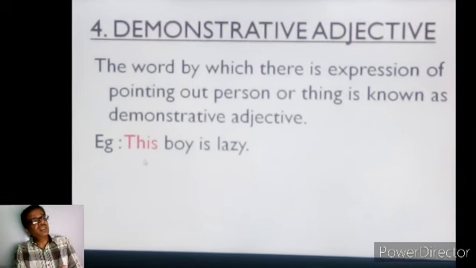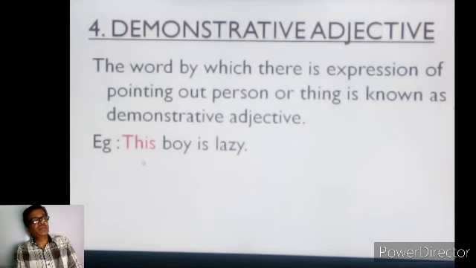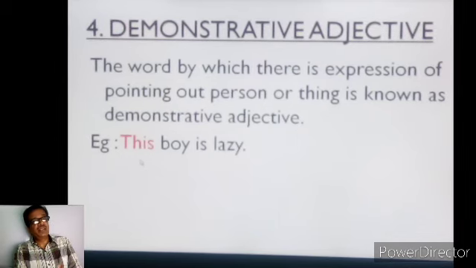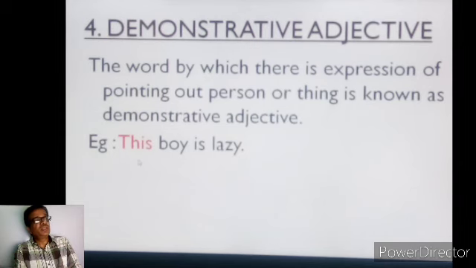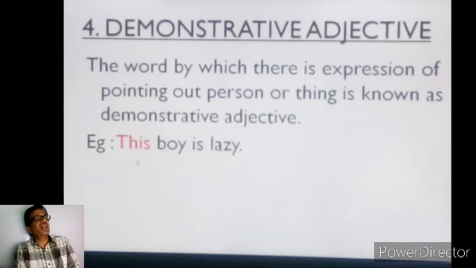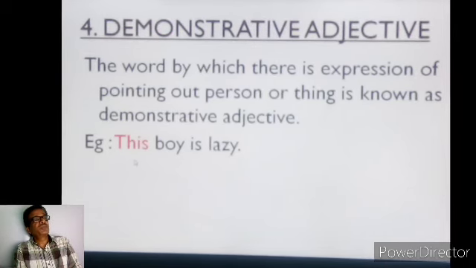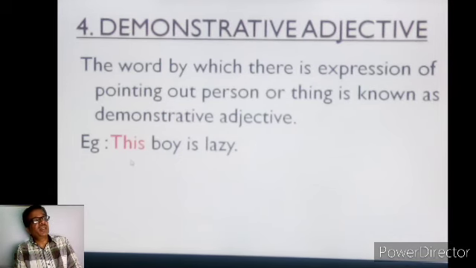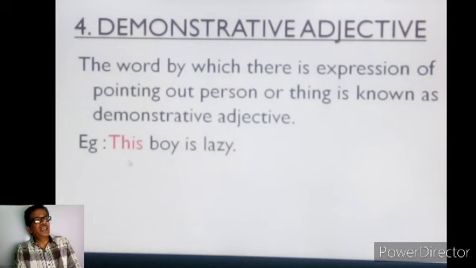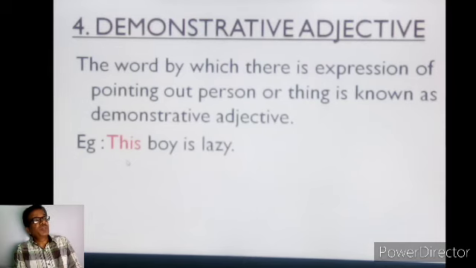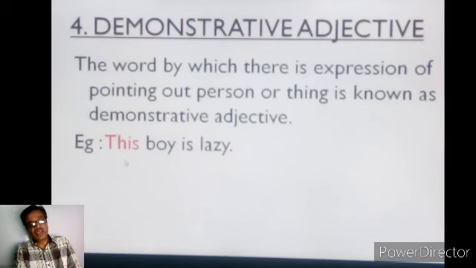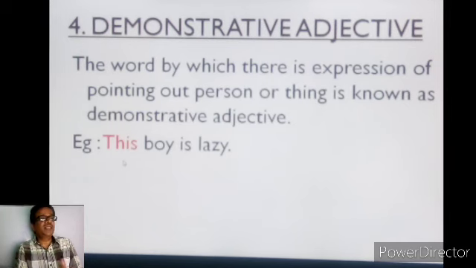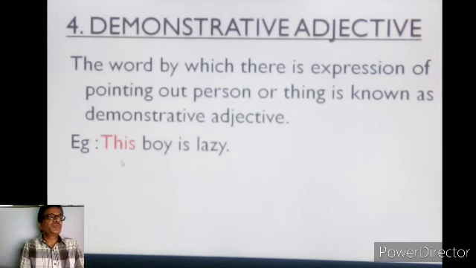Like this, that, these, those are used to point out the subject or thing. When we are using the singular, then we use this and that, and when we express something in plural, then we use these and those.